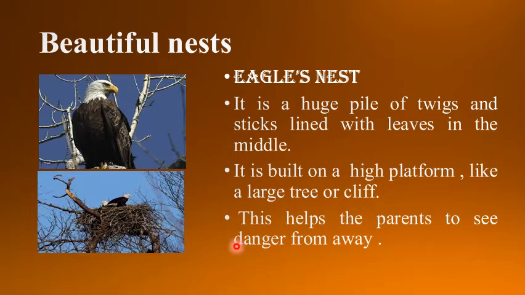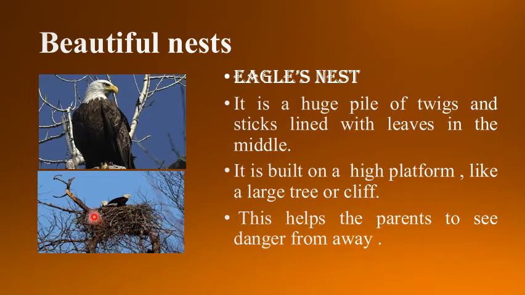Birds like eagles and vultures, means birds of prey or raptors, always make their nest using twigs and sticks lined with leaves in the middle. They arrange them in the shape of a shallow cup. You can see here this nest is arranged.